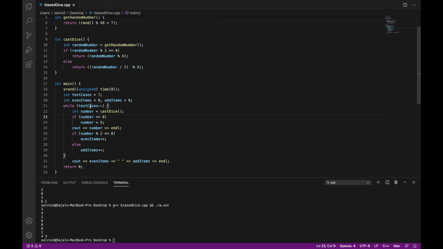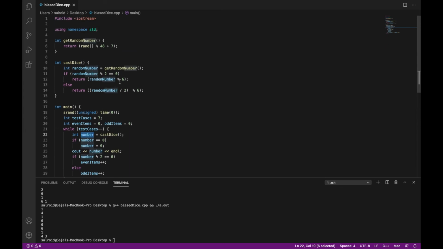So if I come here and I see, okay, int number says castDice, so somebody is casting the dice. Inside the casting of the dice, the first thing I'm doing is getting the random number. So the function name itself says that it is getting a random number. So inside this function I'm doing this.